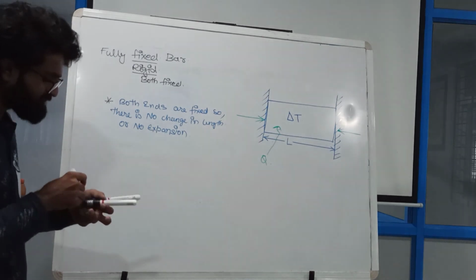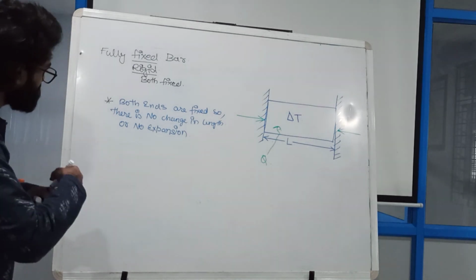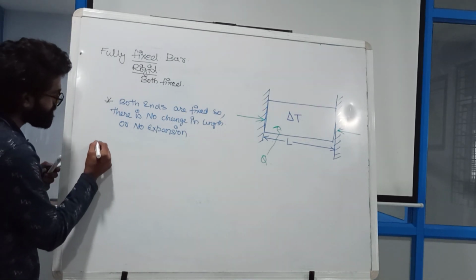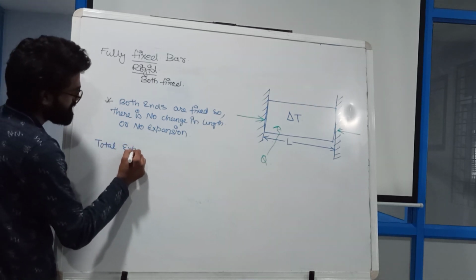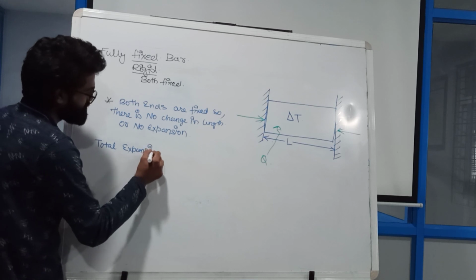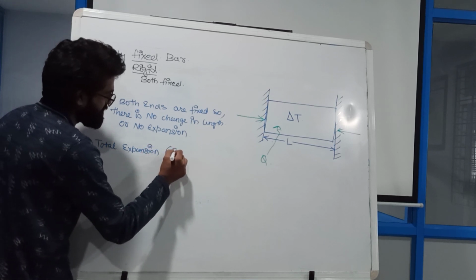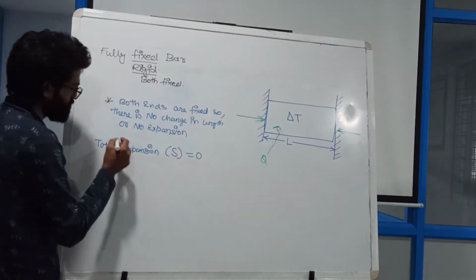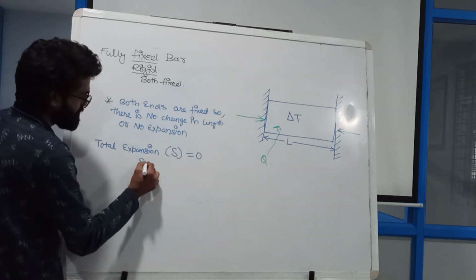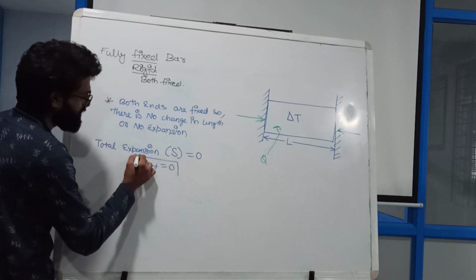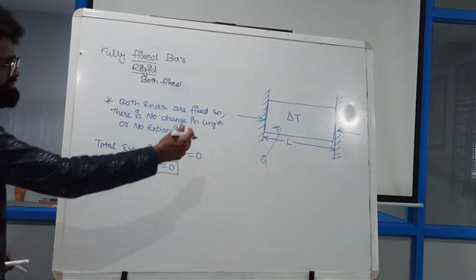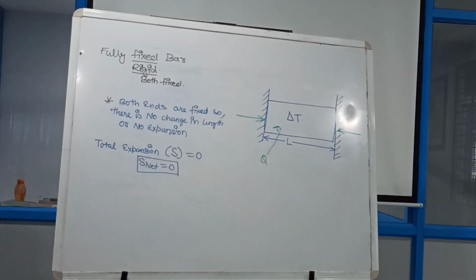So from here it is very clear that the total expansion is considered as delta equal to 0. Either I can say delta net is equal to 0. Is it 0? Why? Because it is very clear that both ends are fixed, so it cannot move from that side, also that side also.